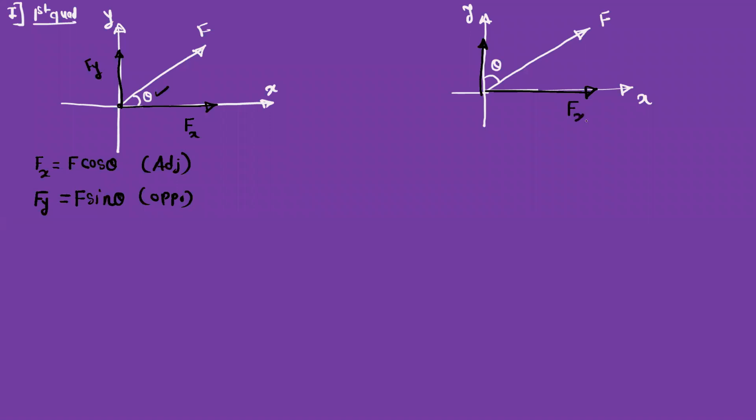So this is called the x component, this is the y component. So Fx here will be the opposite component because angle theta is given with respect to the y axis. So we can write here F sine theta, and Fy is equal to F cos theta. So what is important when you resolve the force? Observe the angle. If the angle is given with respect to the x axis, the x component will be cosine, and if the angle is given with respect to the y axis, the y component will be cosine. That is the only change.